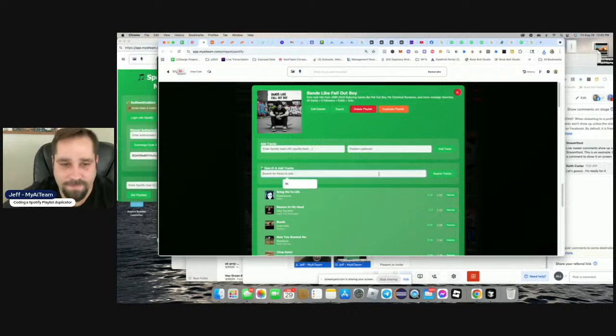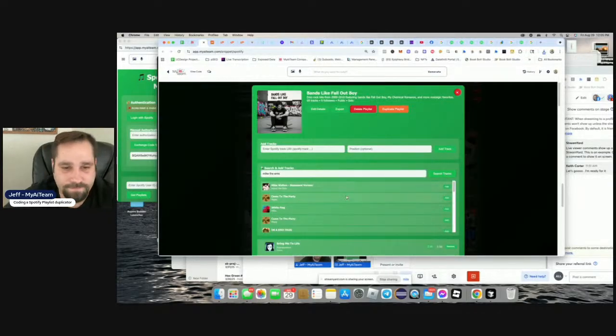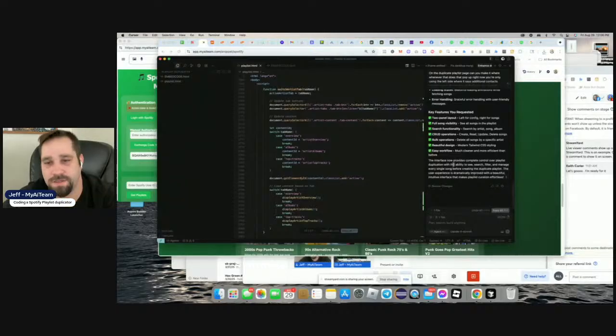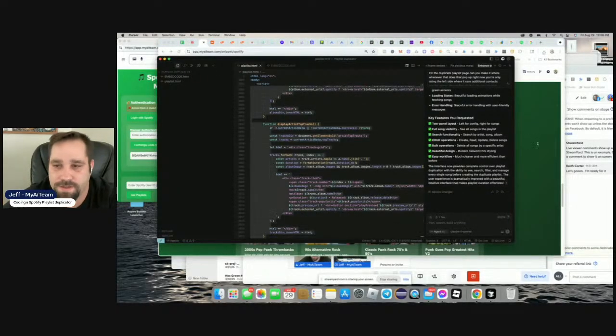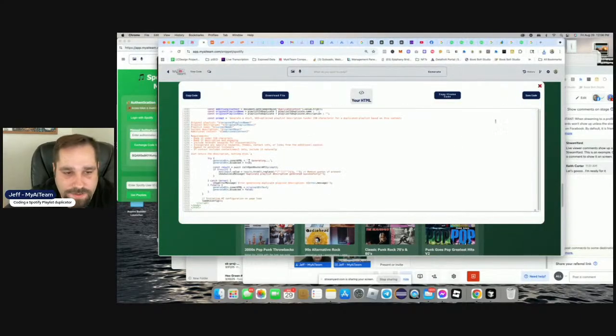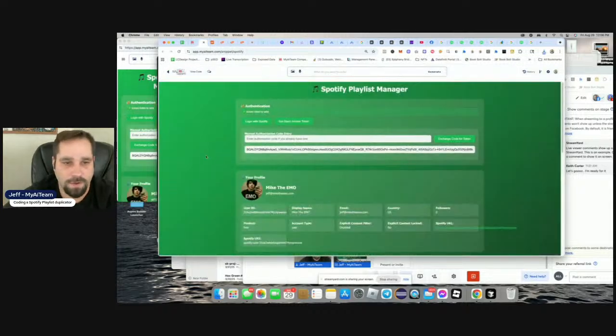All right, so now we also are going to need a sprinkle effect. Like, let's just say I wanted to search up Mike. Let's just say Mike the emo. All right, and then I hit search track. So I need a way to bulk add a whole bunch of songs at once. You know what I mean? So 2-panel layout, left for coding. Let's just check. Copy this code, update it, view code, log in, paste, baby. Let's go. All right, we're logged in.